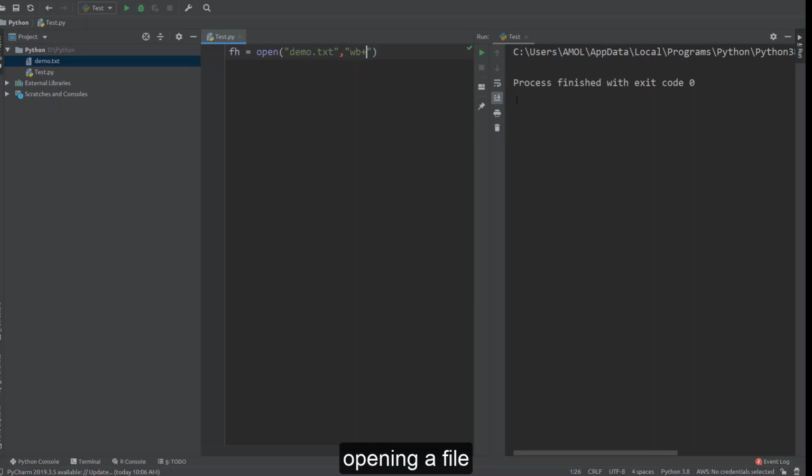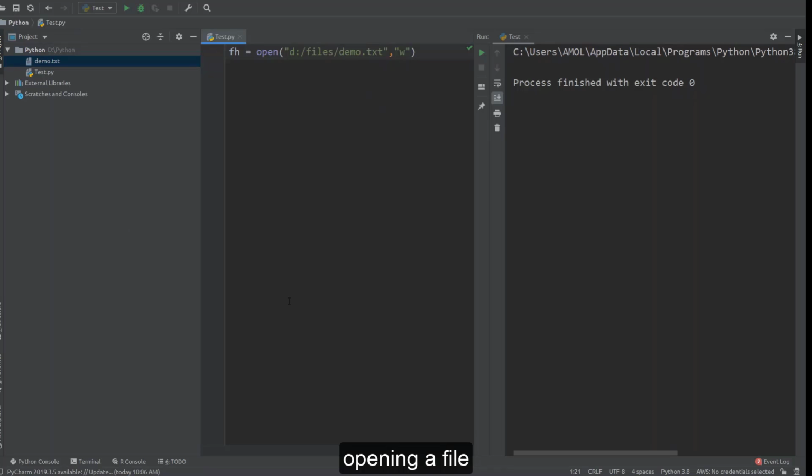If you want to open this file in a different folder, means right now this file gets opened in the same folder where our program resides because we haven't provided any path over here. So now in D drive, we are having one files folder. Suppose if you want to open this file in that particular folder, you can say like this, D drive, and this is the folder name, files.